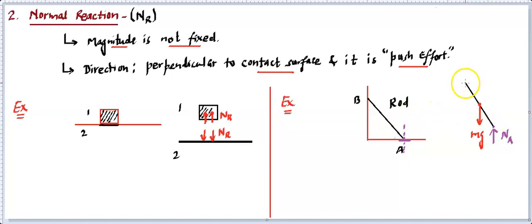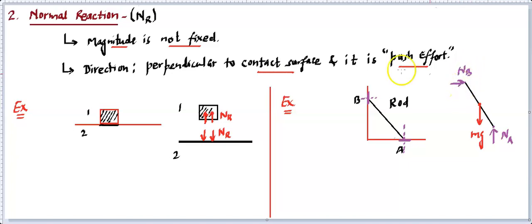Making sense? Now let's come to this B point. Now you see this B point contact surface is going to be this one. Since this is a contact surface, normal reaction has to be perpendicular to the surface. That means it is going to be horizontal. Now in case of horizontal, there are going to be two choices. One is going to be this, another is going to be opposite. Now if we draw it this way, the arrow that you are able to see is going to be acting as a pull effort, but we know this is a push effort. So it has to be the earlier direction. That means it has to be simply this. So the normal reaction at B point will be shown like this, right?